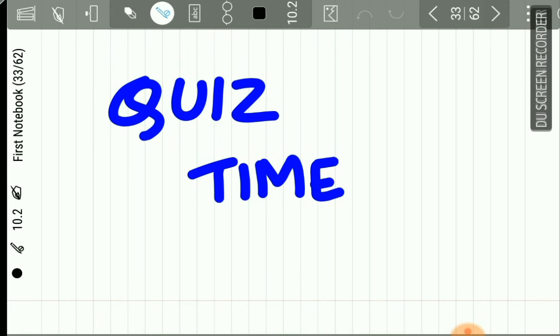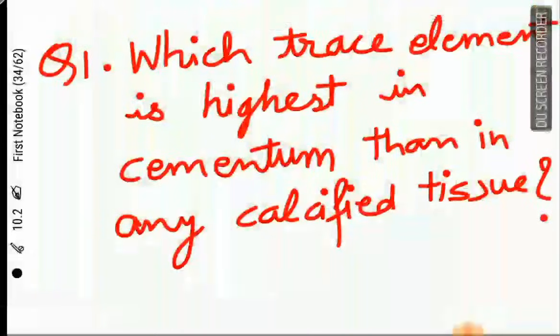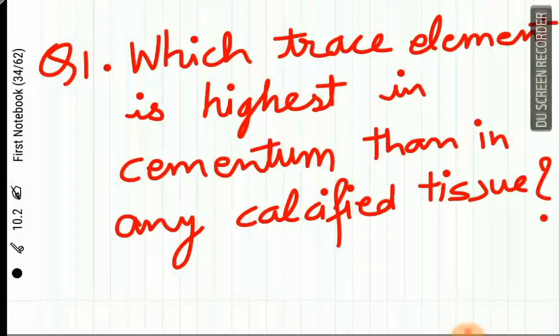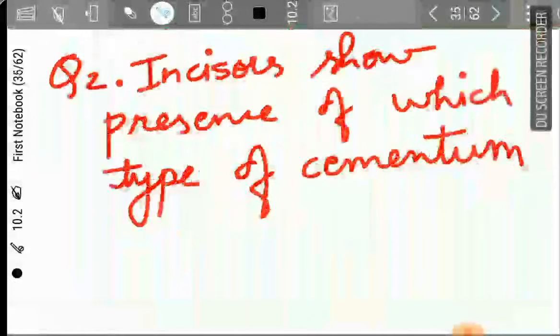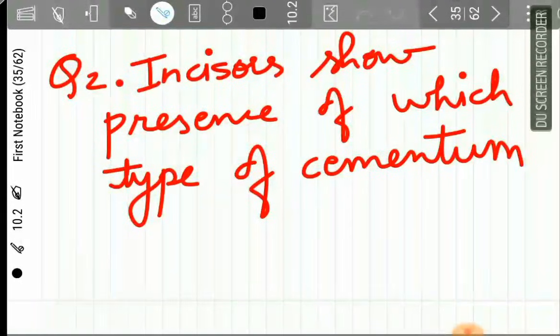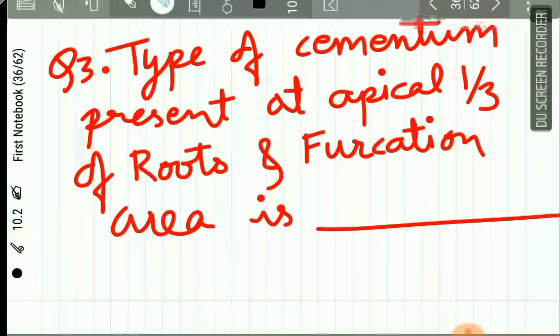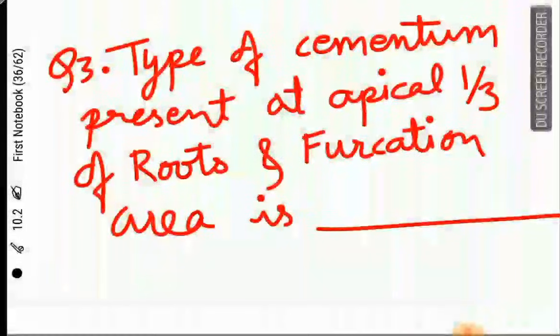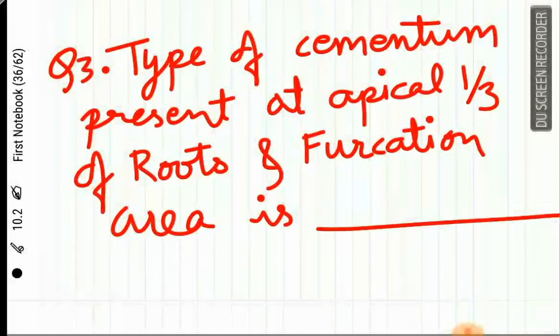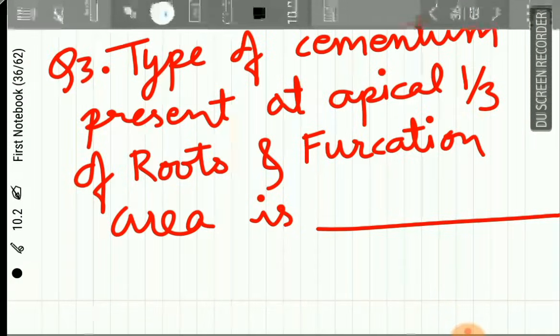Now it is the quiz time, friends. First question: which trace element is highest in cementum than in any calcified tissue? The second question: incisors show presence of which type of cementum mainly? And the last question: which type of cementum is present at the apical 1/3 of roots and the furcation area of the multi-rooted tooth?